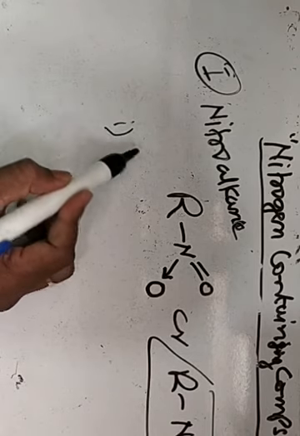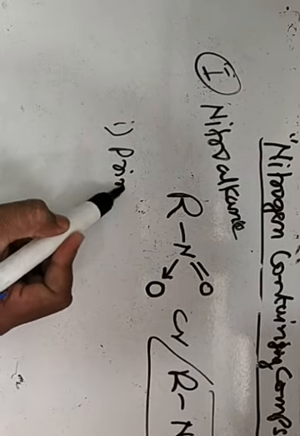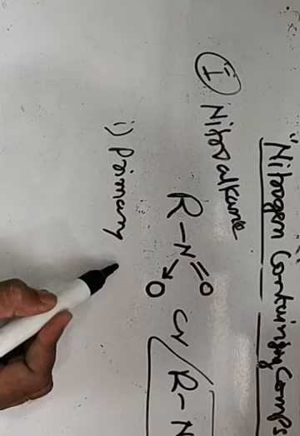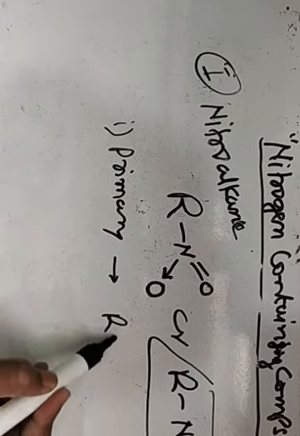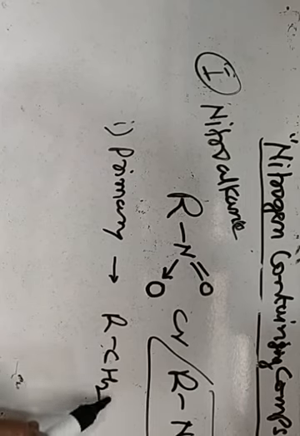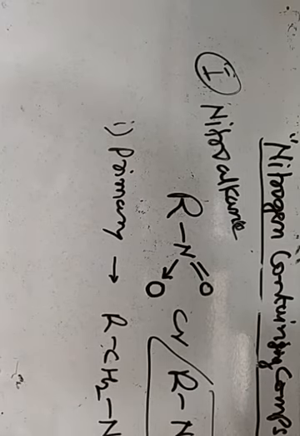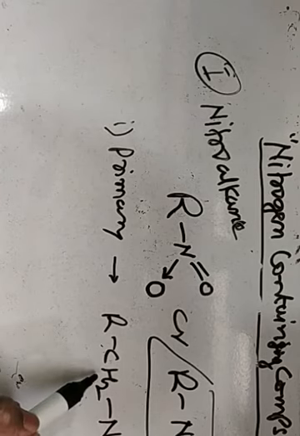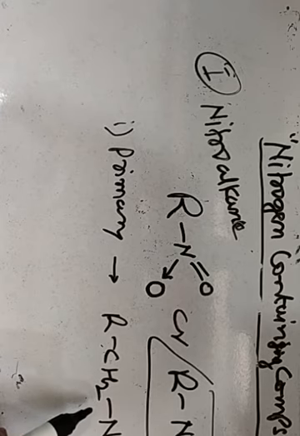Number 1, primary nitroalkane, represented by the formula RCH2NO2. Nitroalkanes in which the nitro group is attached to a primary carbon are known as primary nitroalkanes.